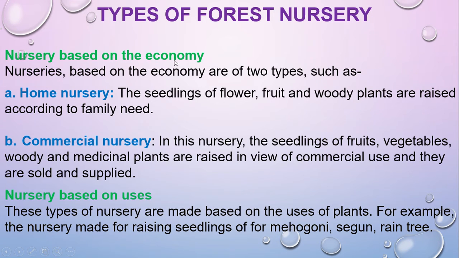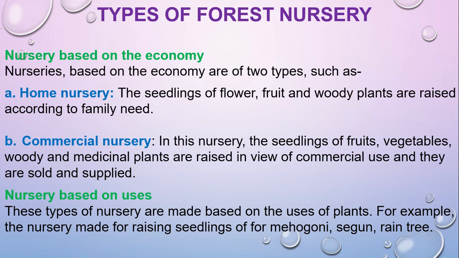Nursery based on the economy. There will be two types: one is home nursery and the other one is commercial nursery. In a commercial nursery, all types of crops and seedlings like fruits, vegetables, medicinal, and woody plants will be raised for commercial purposes.